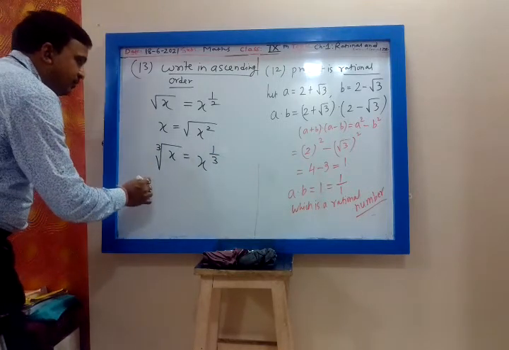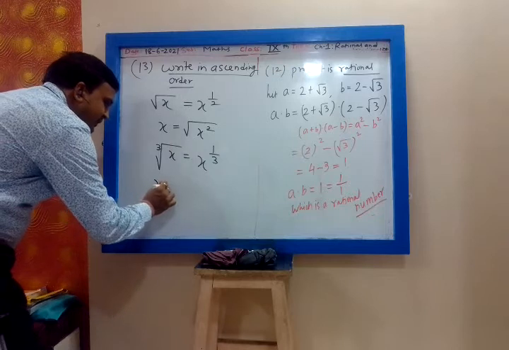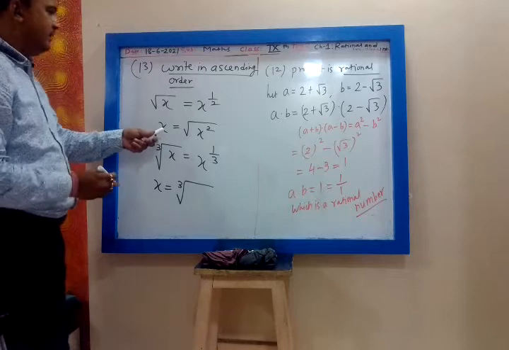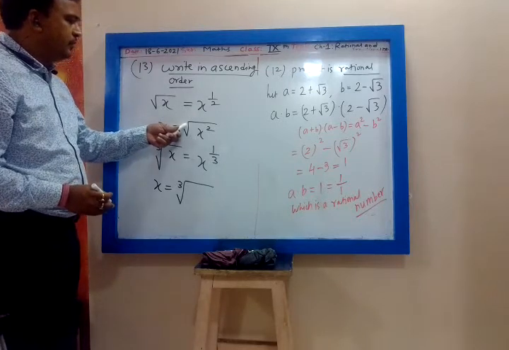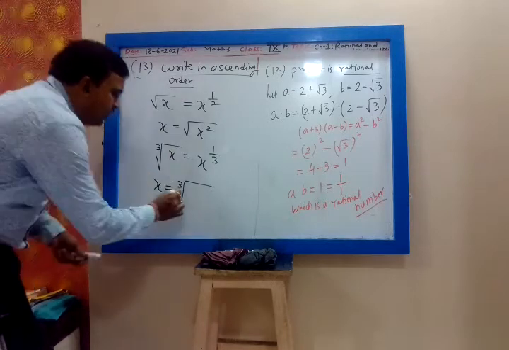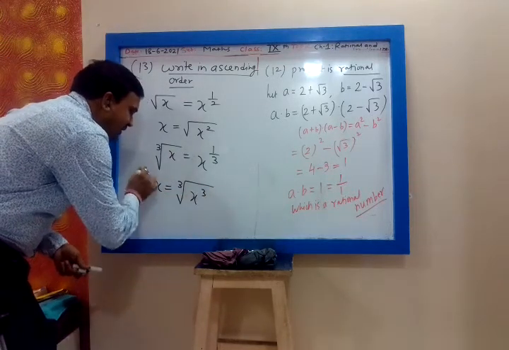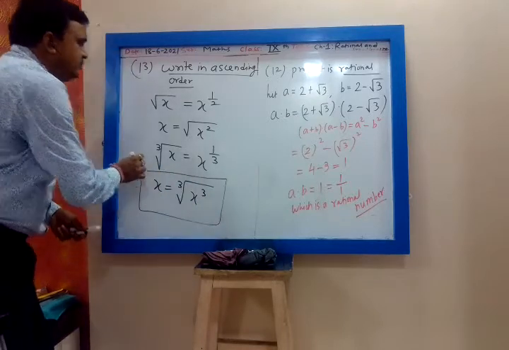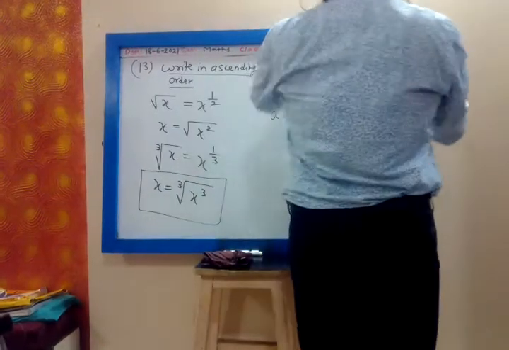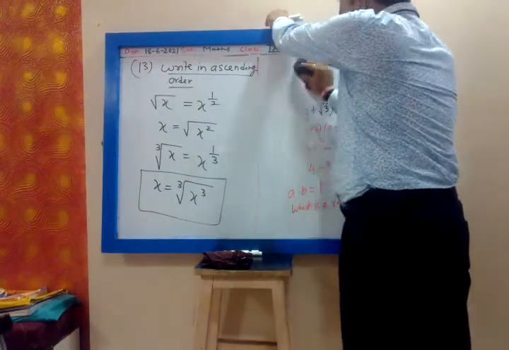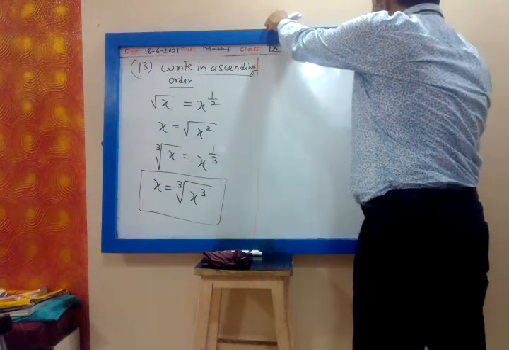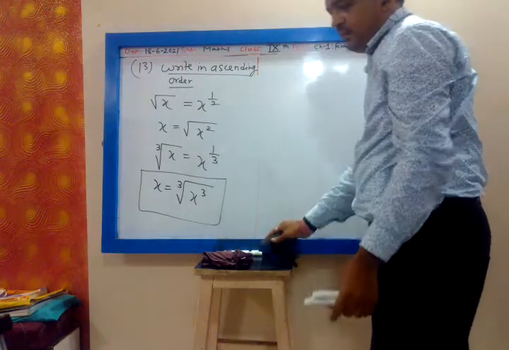So similarly, I can write x as cube root of x cube. Whenever it is square root, we write x square inside. So this result you have to remember: x can be written as cube root of x cube, or square root of x square.